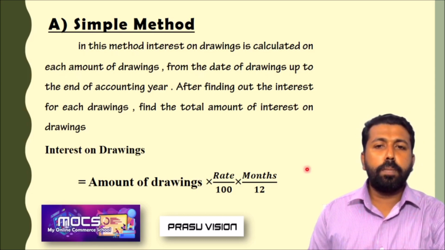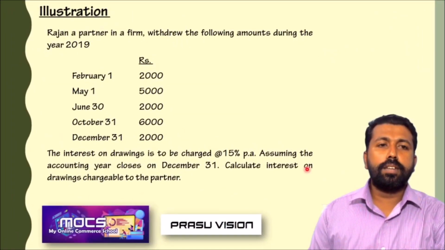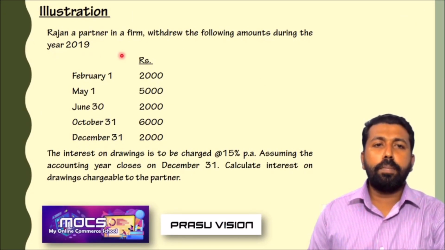So let us look at this problem, how to calculate the interest. In this question, Rajan, a partner in a firm, withdraws the following amounts during the year: February 2,000, May 5,000, June 2,000, October 6,000, December 2,000. The interest on drawings is to be charged at 15% per annum, assuming the accounting year closes on December 31st. That means from 1st January to December 31st.